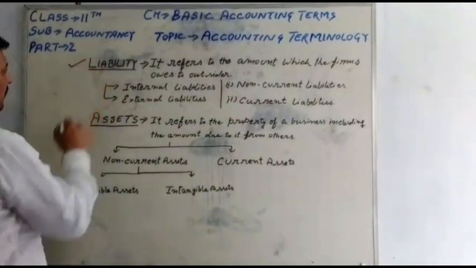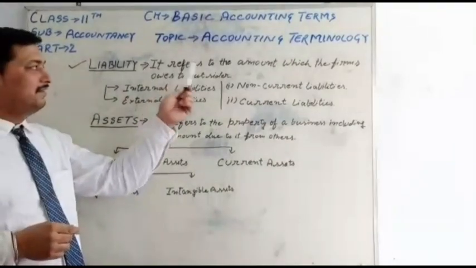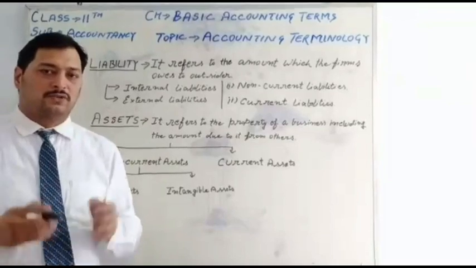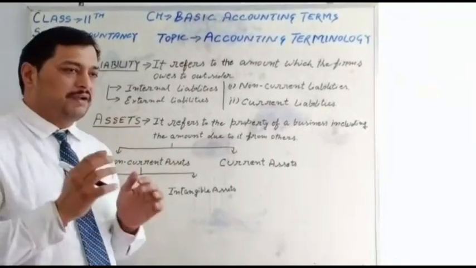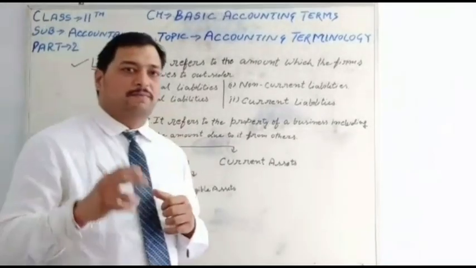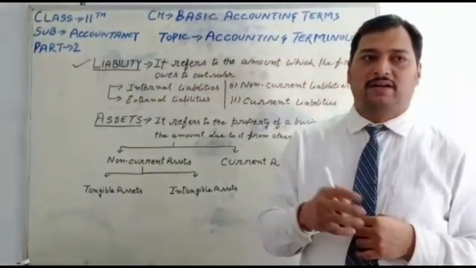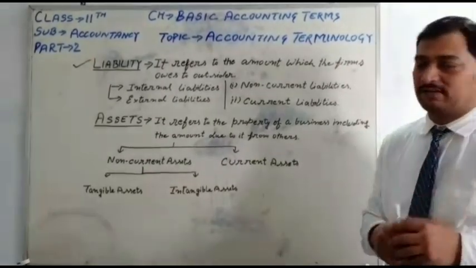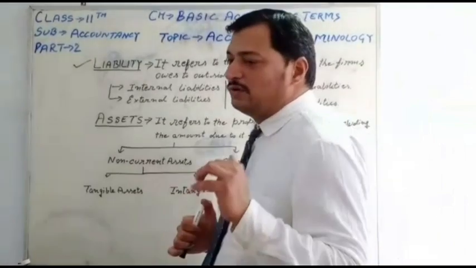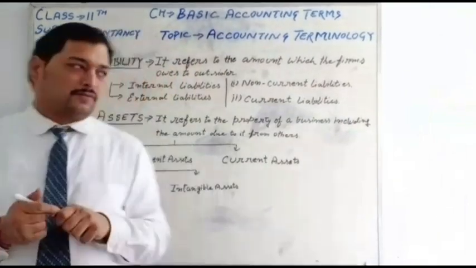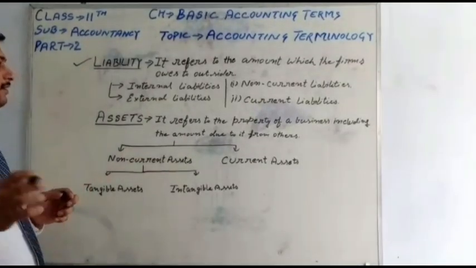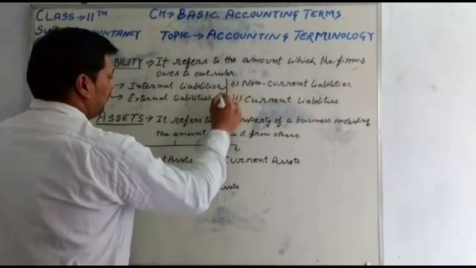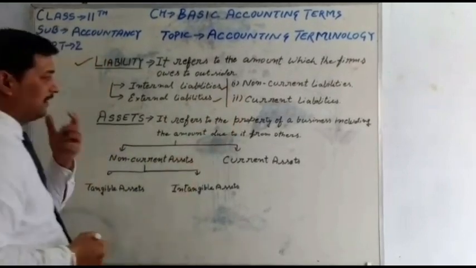The topic is liability. Liability refers to the amount which the firm owes to outsiders. Those amounts that are due to and paid to outsiders are called liability. By Finney and Miller, liabilities are debts, amounts owed to creditors. So liabilities are debts, amounts paid to the creditors. Liabilities are categorized into two types: first internal liabilities and second external liabilities.